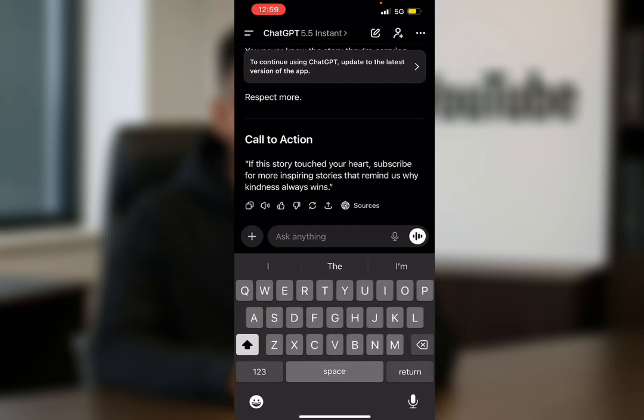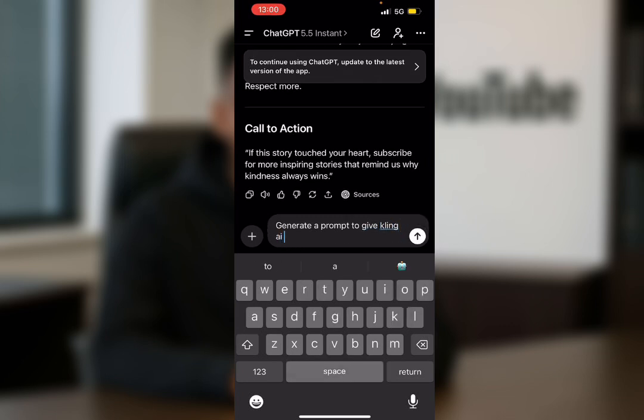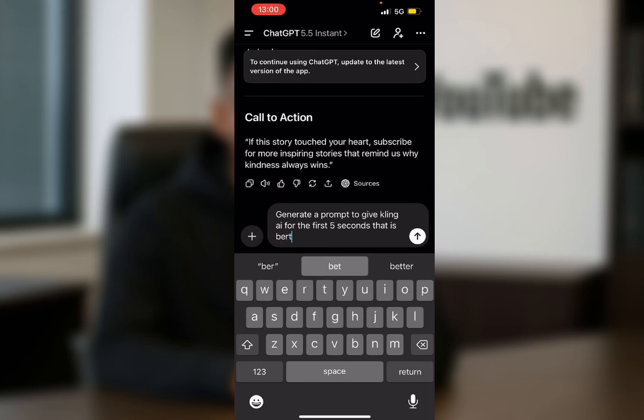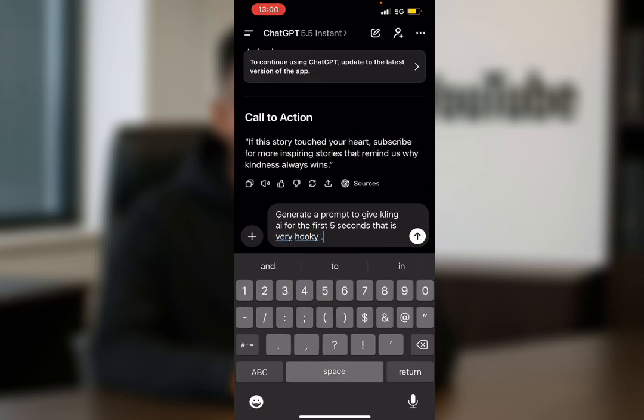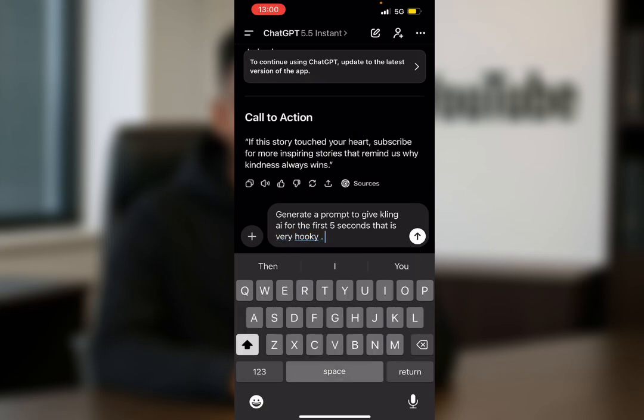Having done this, what you're going to do is tell ChatGPT to generate a prompt to give Kling AI for the first 5 seconds. That is very hooky. Now, this is going to be very, very important because these first 5 seconds is what the viewers see at first. It determines whether they scroll away or they watch.